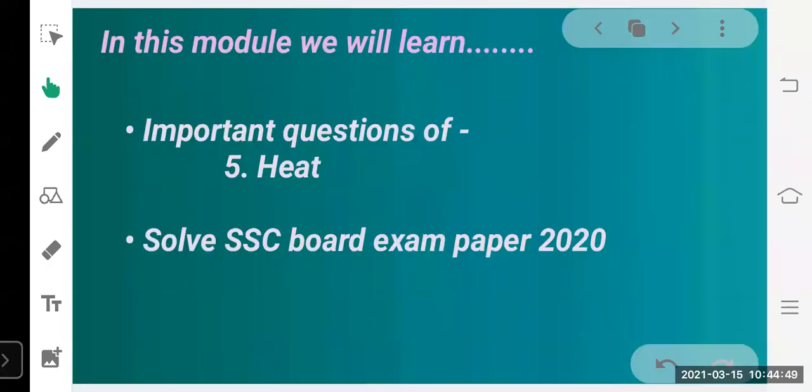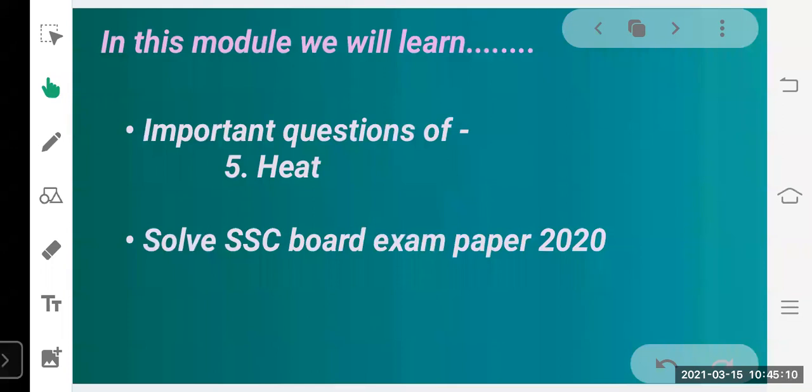Today, we are going to learn some important questions of lesson number 5, that is heat, and we are going to solve SSC board exam paper 2020, and we will observe how we have to give our answer in the exam. Okay, so let's begin with some important questions of lesson number 5.